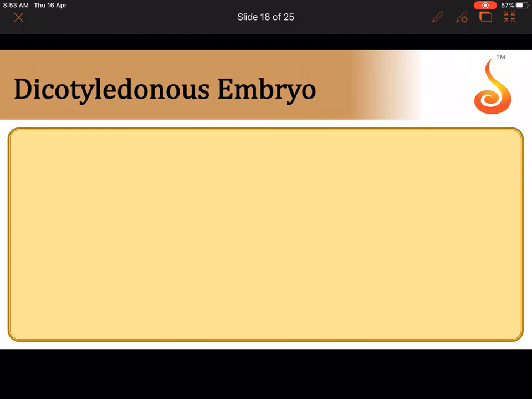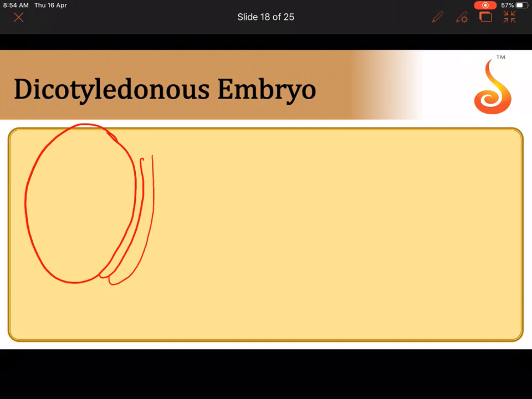Okay, I will show you only the zygote now inside the ovule. So this is the ovule. What are these? Integuments. Let me not focus on the endosperm now. Endosperm has already formed. I am only going to focus on this cell which is sitting here. This is the zygote. Now we shall see how in dicot plants the zygote undergoes development. Please remember, where is the zygote? The zygote is situated near the micropylar end of the ovule.